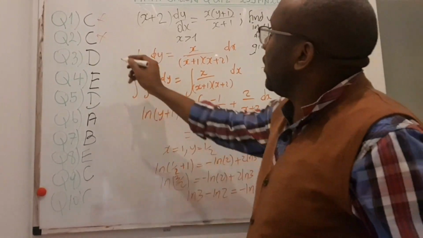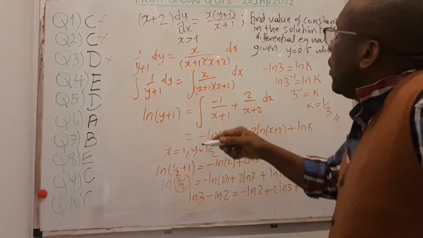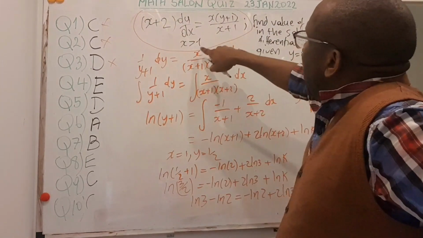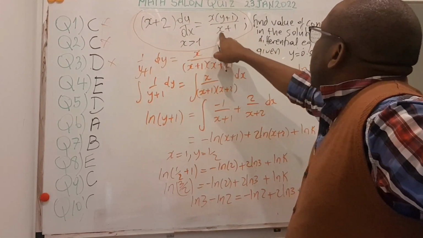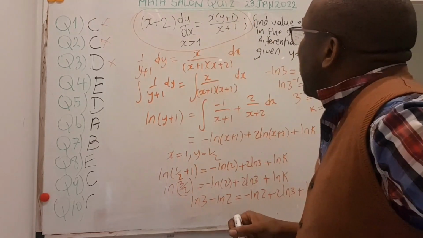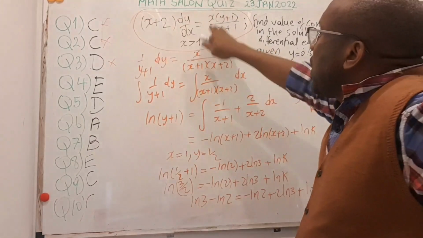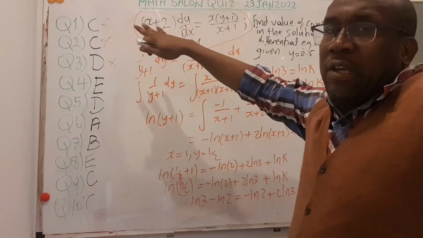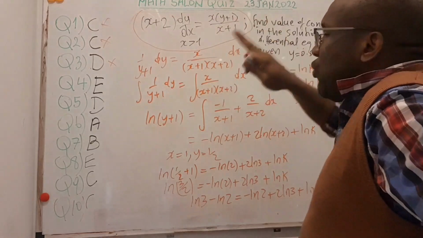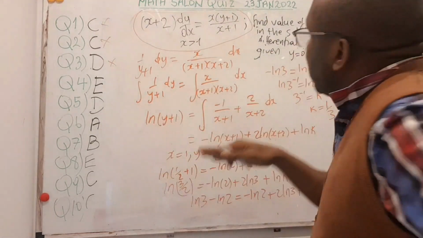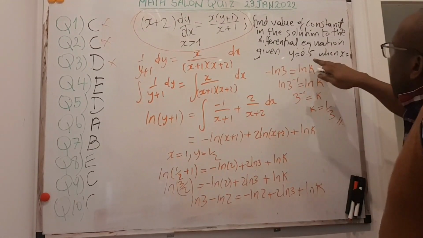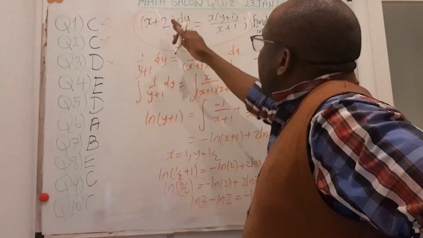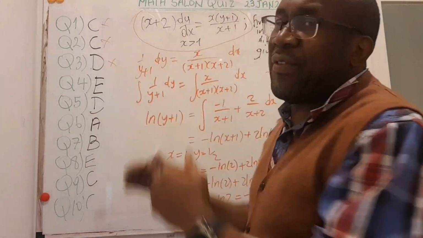For question number 3, answer was D. You were given this differential equation like this, and you were told that x should be greater than 1, just to say that x cannot be minus 1 here, otherwise this is not defined. But all the same, this is what we're given now. You are now asked to solve for this differential equation. And then in the process of solving that equation, you have to introduce a constant. And that constant can be solved if you have this information here, that y is equal to 0.5 when x is equal to 1.